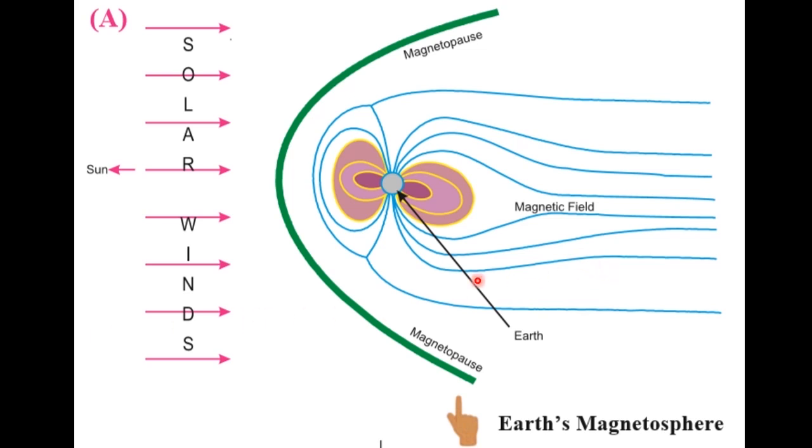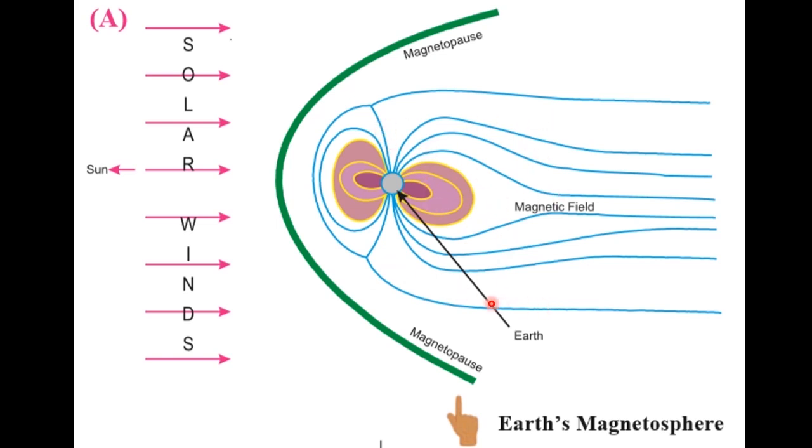So here, as you can see, these blue things are the magnetic field, and this magnetic field of the earth is functional even outside the earth's surface to a certain distance, and it is sometimes called geodynamo. You can see these magnetic fields which are generated outside the earth surface.